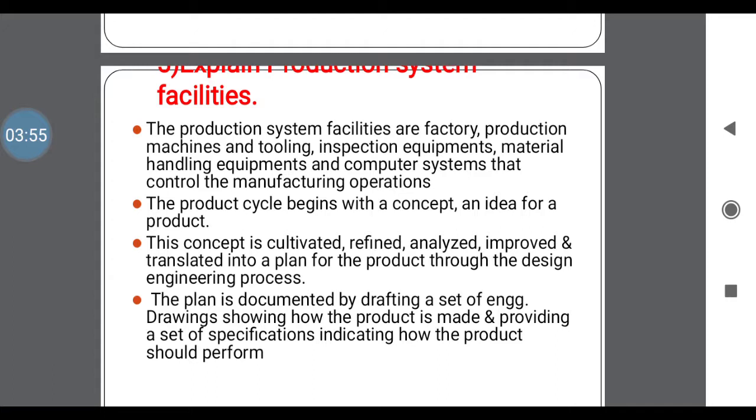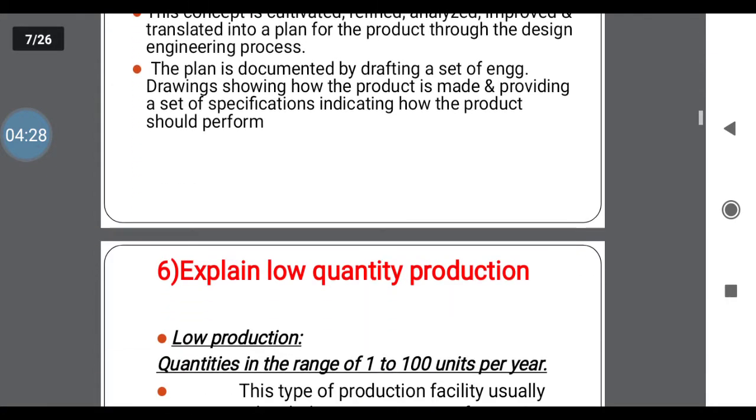Next one is the product cycle, which begins with the concept and idea of a product. That is, the facility gives the idea of the product. Next, this is refined through the design engineering process. The details of design will show in the production system facilities. Next, this plan drafts the documentation of the design of your product, indicating how the product should perform. That is the clear information about your product that indicates the next facilities of the production system.